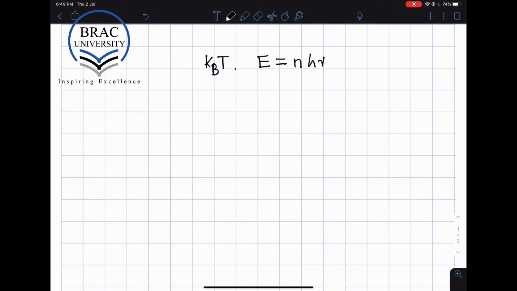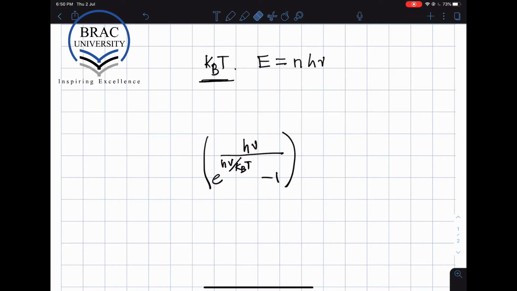And then what Planck saw was that instead of the equipartition theorem, instead of the energy associated with each mode being k_B T, he got a different result, and the result was h nu divided by e to the power h nu by k_B T minus 1. So this is the result Planck got instead of the result of the classical equipartition theorem.